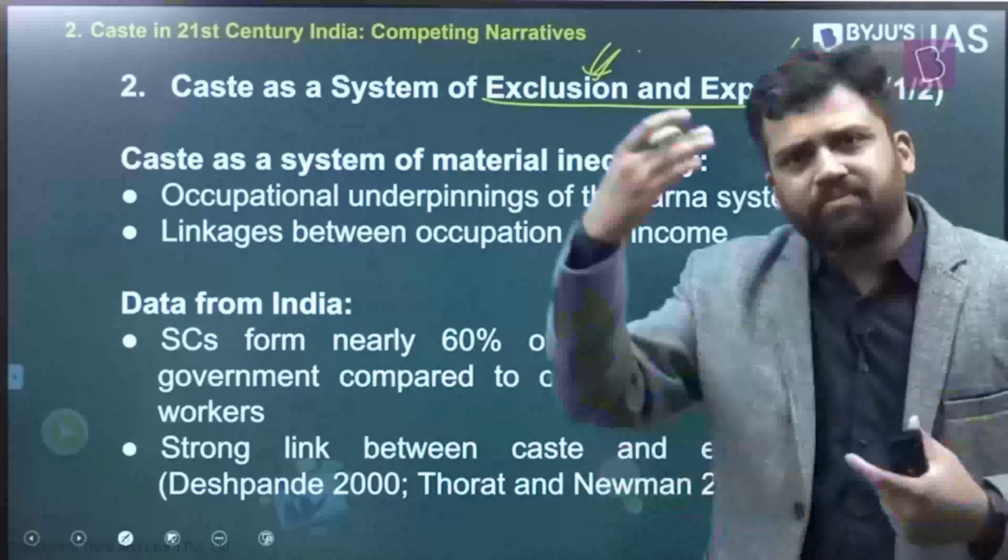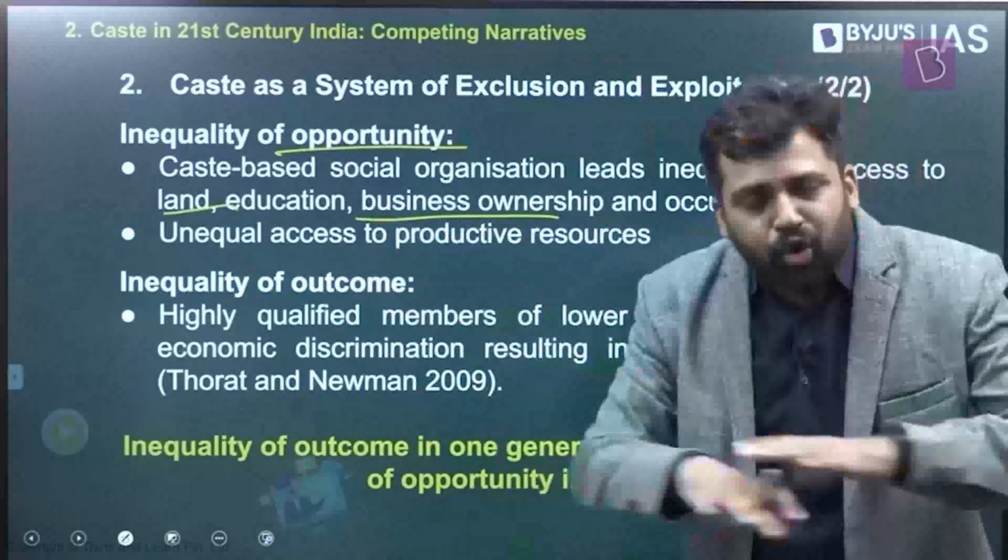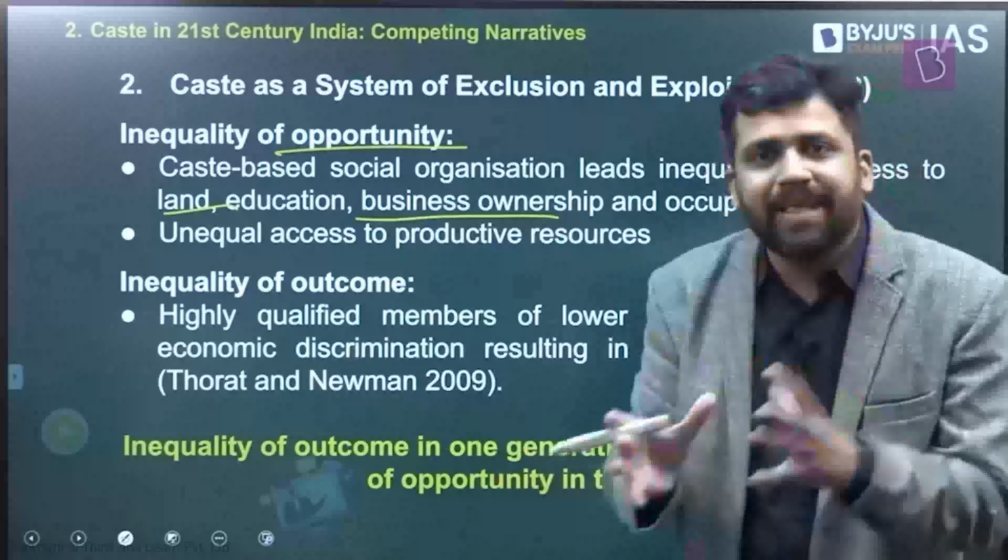See, if you think of inequality, inequality happens at two levels. One is inequality of opportunity. For example, you don't have equal access to different kinds of opportunities as other sections of the population. Different castes will have access to opportunities, but it will not be equal. Members of certain castes might have higher access to different kinds of resources, maybe access to a loan, maybe access to education, maybe access to business ownership, maybe access to land. It might vary. Members from the scheduled caste community, their access to land is very low as compared to the upper caste. So if you look at opportunities, certain castes are lagging behind.